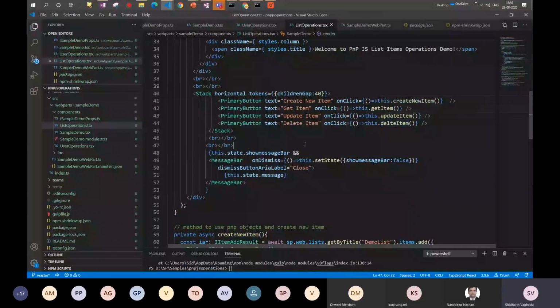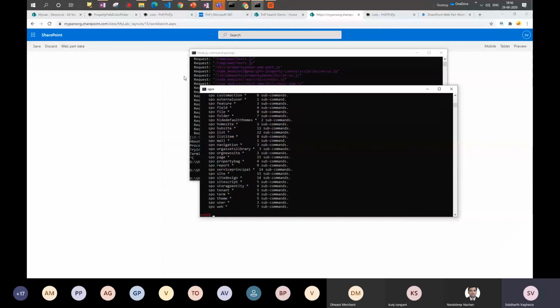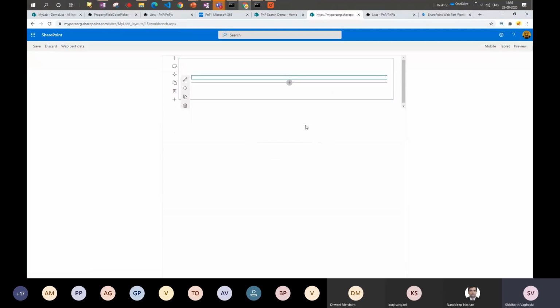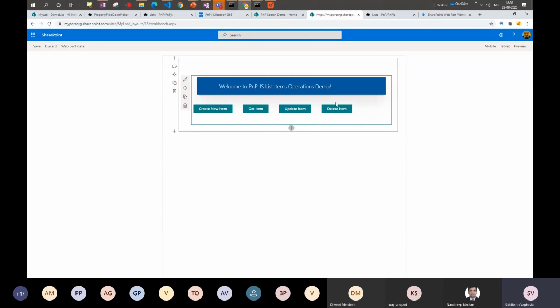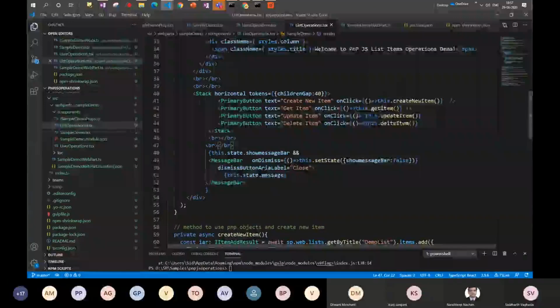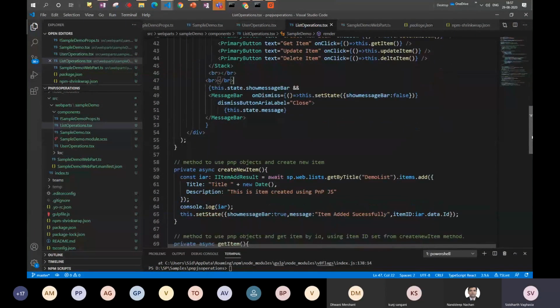Now, what I have is 4 buttons. Let me see if my gulp serve has run. Yes, it has run. So let me add this part. This is the sample demo web part. If you see, there are 4 buttons available. What it will do is, there is no fancy UI and no user input taken. Everything is hard coded just for simplicity.